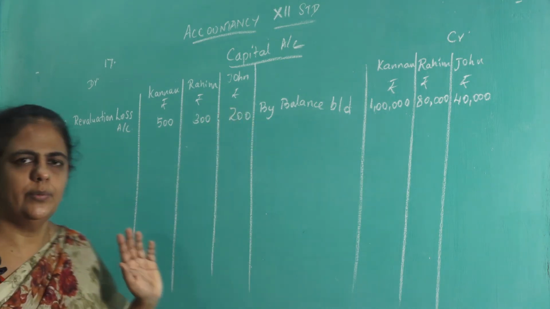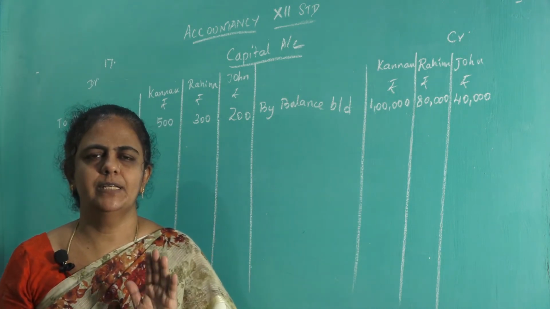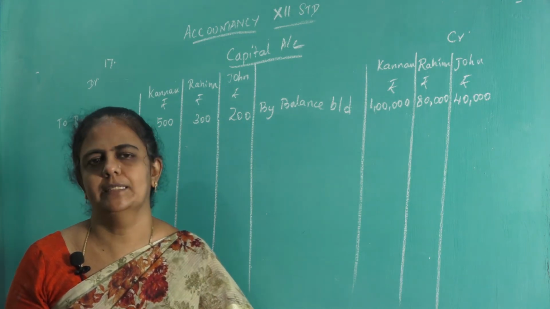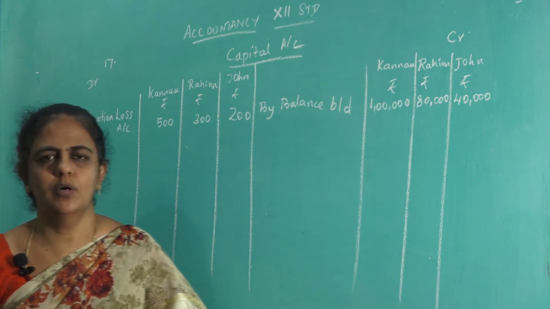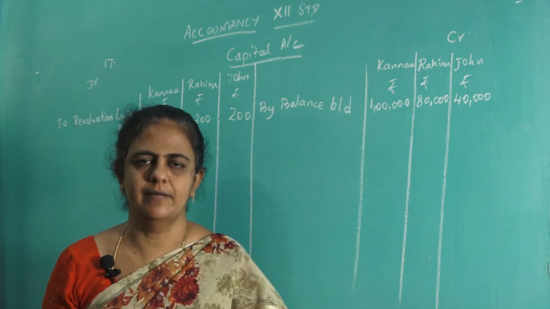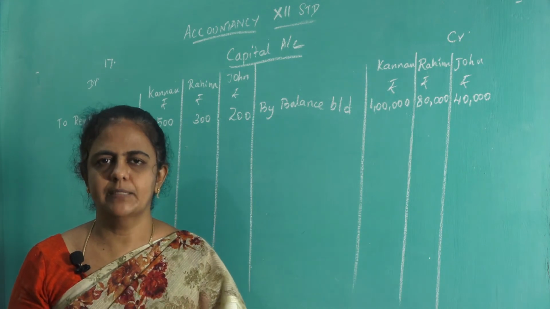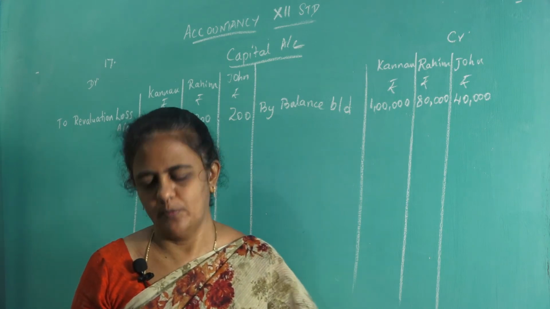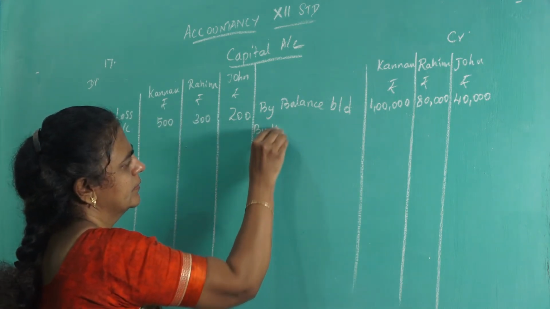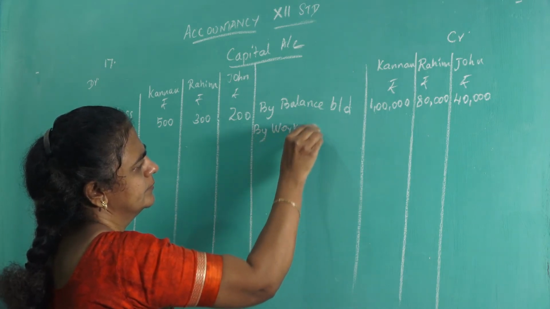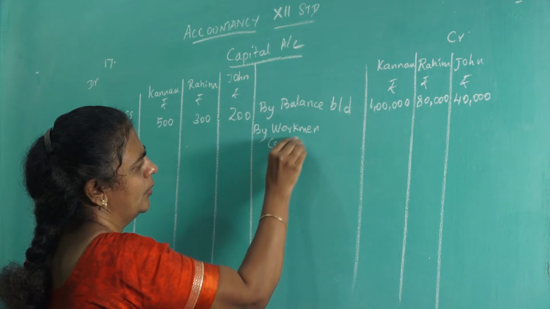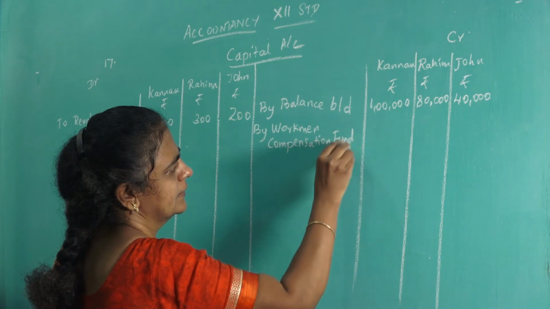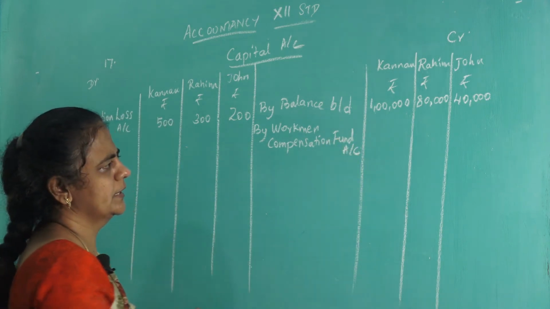Okay. Then now you see the question in the balance sheet whether there is any reserve, any fund or any profit and loss either on the asset side or liability side. So when you see the liability side, what is given? The workmen compensation fund is given. So this fund, what you have to do, you have to transfer and give it to all the partners capital account by workmen compensation fund account. 30,000 is the total.